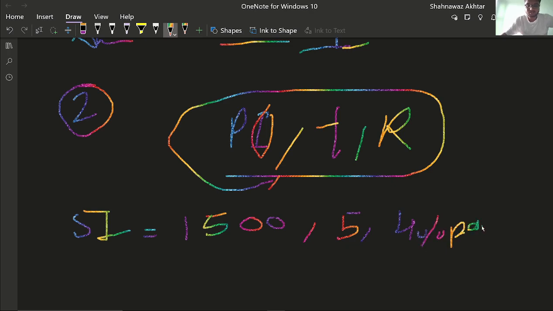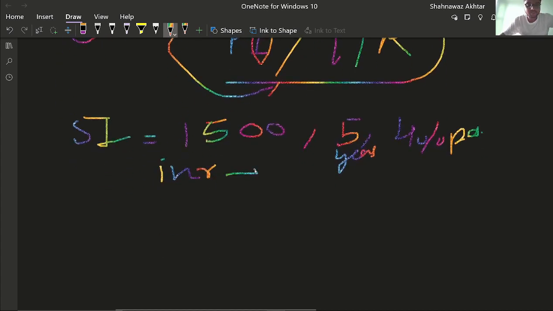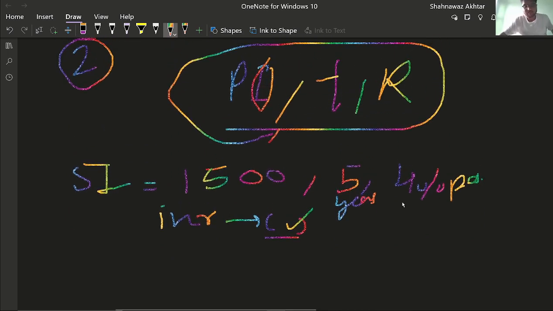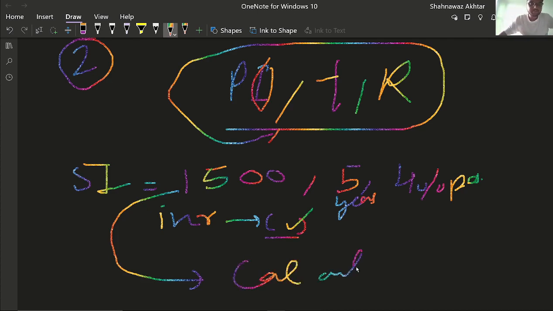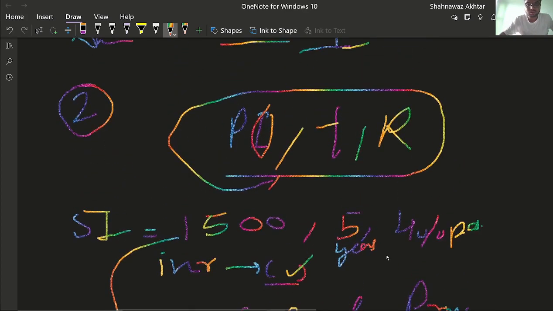All right, so you have to calculate by this. And see, in India there is a currency known as INR. You can take according to your country's currency. You can take any one. All right, so now calculate the principal amount and submit your code.